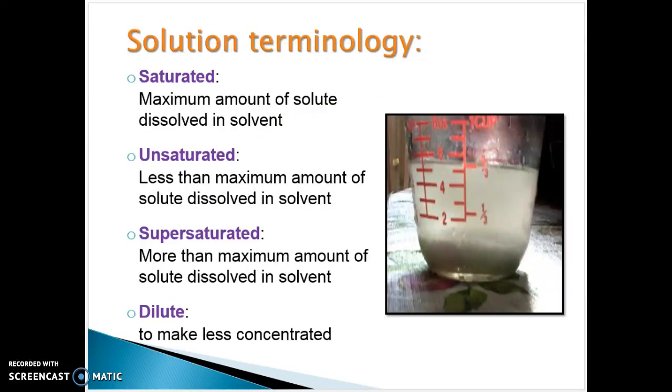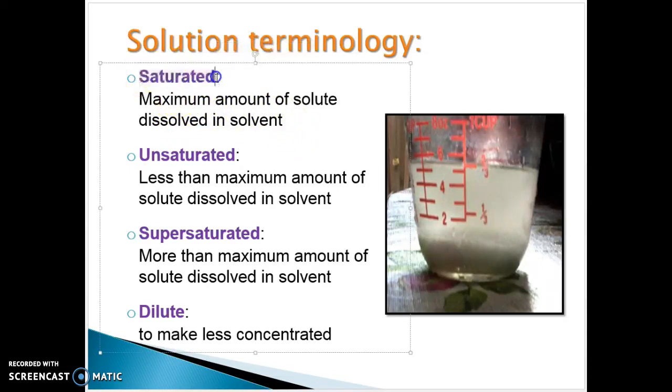And if you can't mix in anymore, then it would just settle to the bottom. Sometimes if you're making hot chocolate or something, you mix it in, it can only hold so much, and if it can't hold anymore, it'll just settle to the bottom because you have too much of that powder, and it won't get pulled into the solution, so it'll just settle.